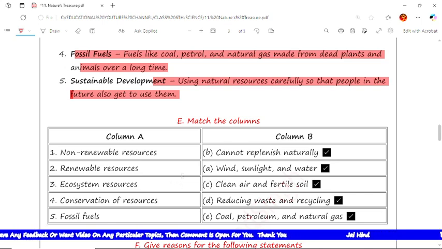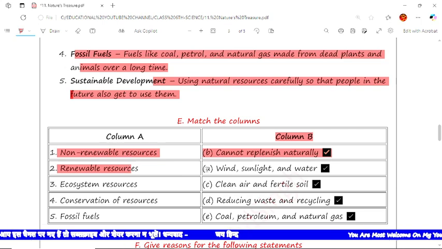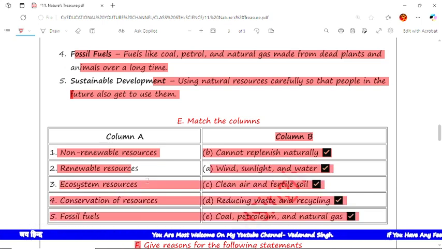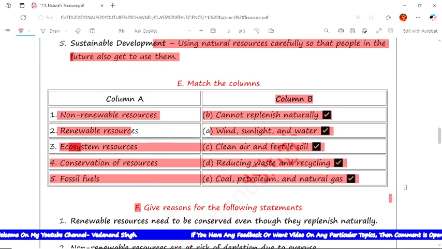Now the next question is, match the column. Here column A and column B are given. In column B, the correct answers are here. So see, the first statement is non-renewable resources. B is the correct option, that is, cannot be replenished naturally. The next is renewable resources, that is wind, sunlight and water. So A is the correct option. The next is ecosystem resources, that is clean air and fertile soil. Next is conservation of resources, that is reduce waste and recycle.